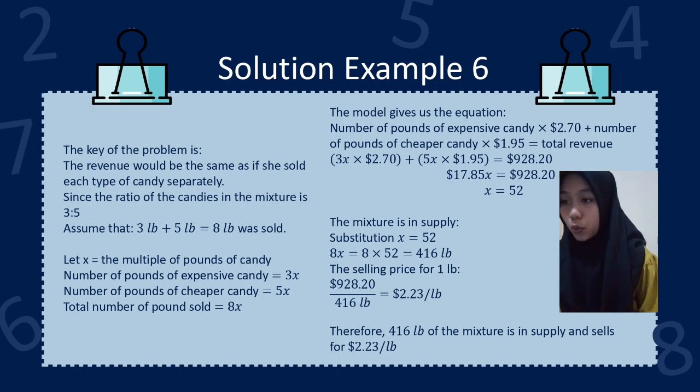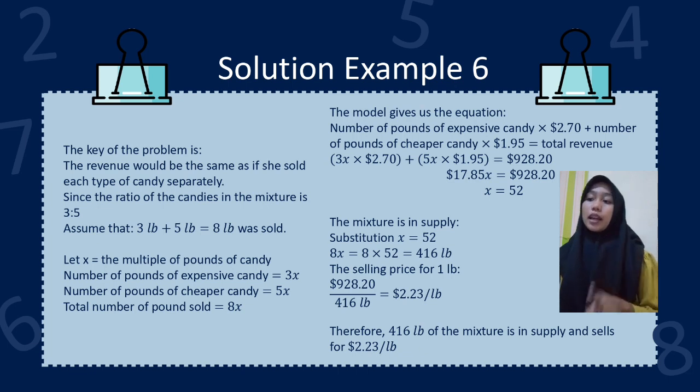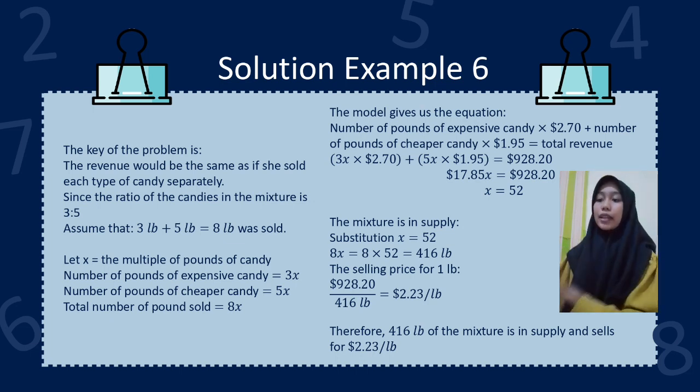So $16.35x equals $928.20. So x equals 52.